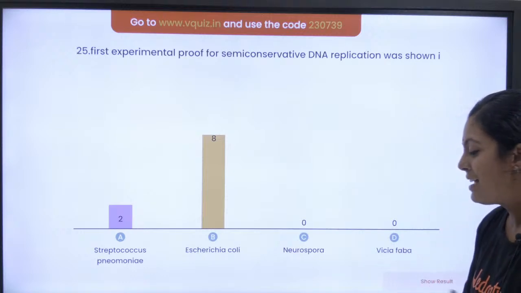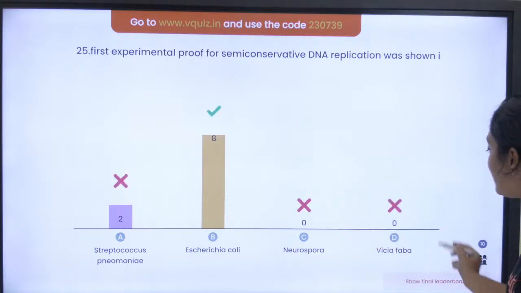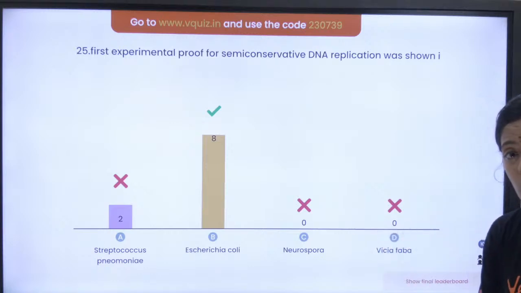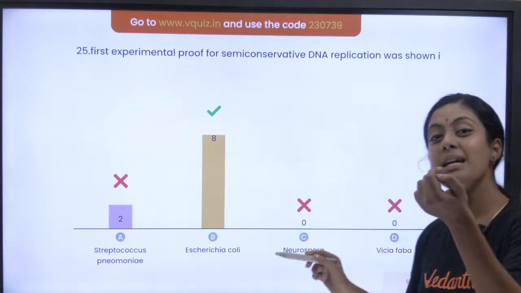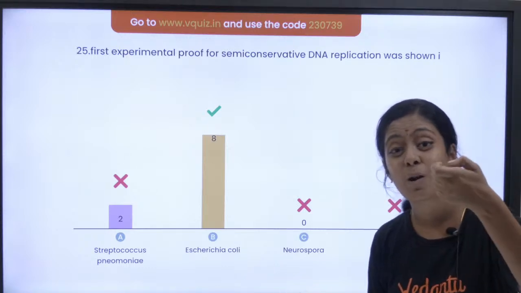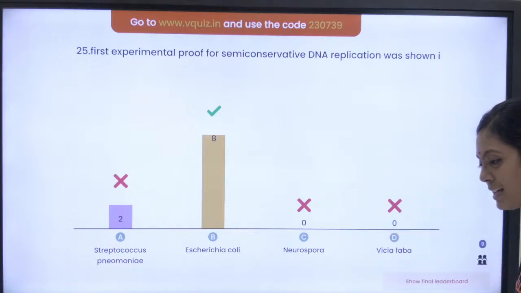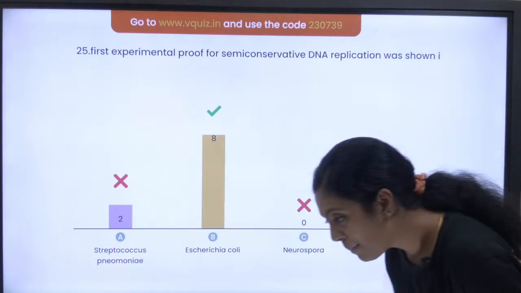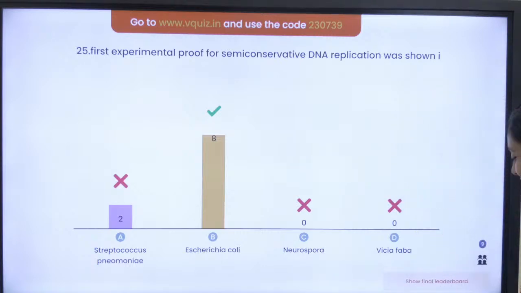Yes. So 8 people have answered E. coli. Very good thing. Vicia faba was a eukaryote. Okay? They conducted the semi-conservative experiment in beans. They mention some beans, I forgot the name of the beans. The big beans, I think it's cluster bean. Yes. Page number 106 in NCERT. I'll definitely check. Yes, sure.